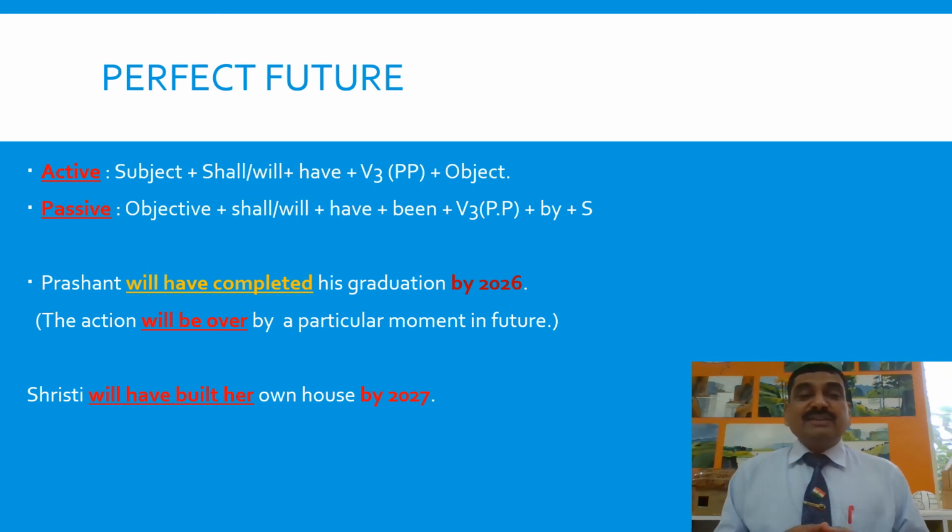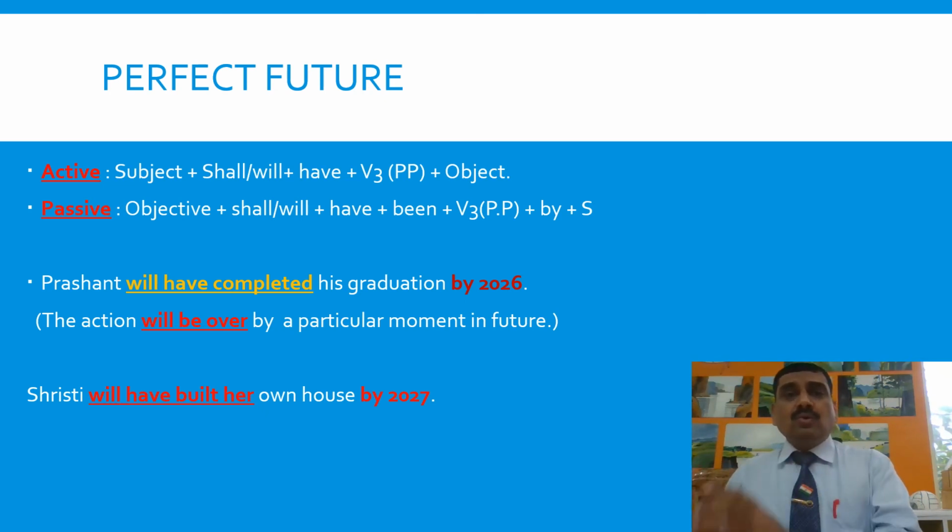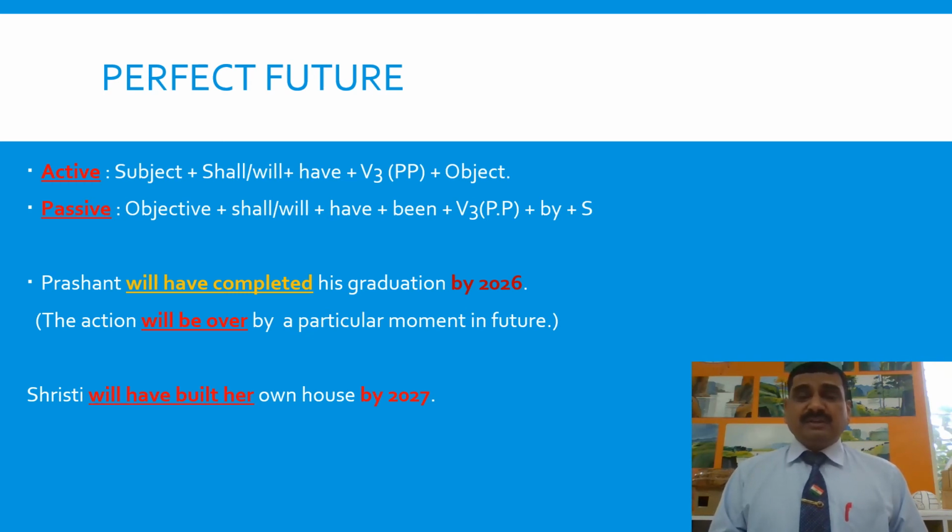Let us have a look at another example. Shrishti will have built her house by 2027. So 2027 is a particular moment in future, and by that particular moment in future, the action of building her house will be over. In perfect future, generally you will find by plus some moment in future. So that moment in future mentioned after by indicates the deadline for the completion of that action, right? It shows that action will be over by that particular moment.